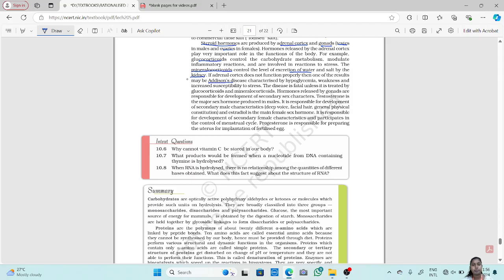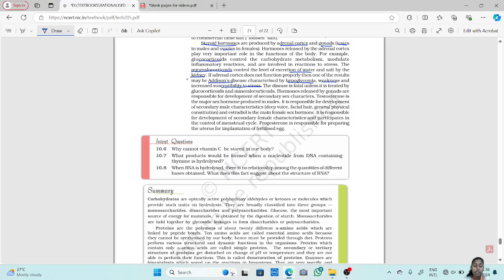If the adrenal cortex doesn't function properly and these steroid hormones are not released, then the result will be Addison's disease, which is characterized by hypoglycemia, weakness, and increased susceptibility to stress.